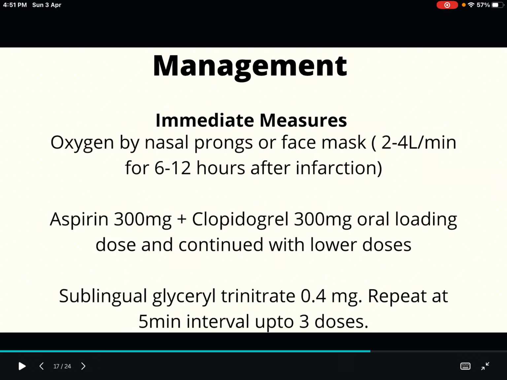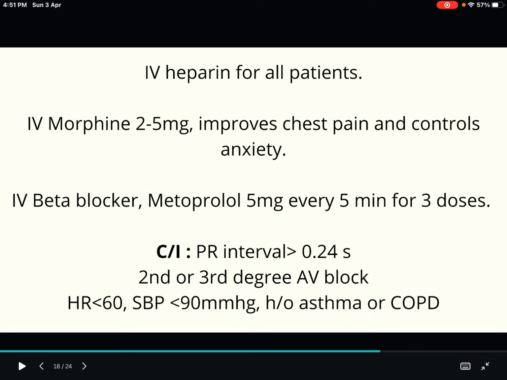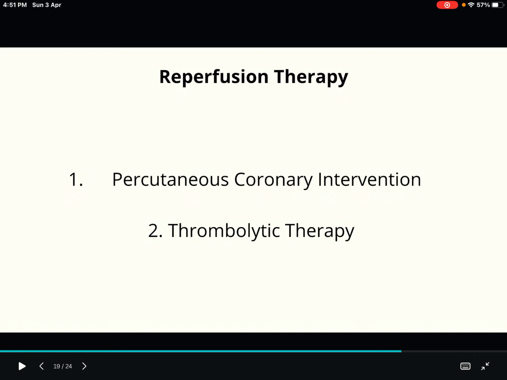So these are the immediate drugs that we are using. Once again I will tell: oxygen, nasal prongs or face mask 2 to 4 liter per minute for 6 to 12 hours. Aspirin and clopidogrel, and sublingual glyceryl trinitrate, and then IV heparin, morphine, beta blocker, metoprolol is preferred, and that is the immediate measures.